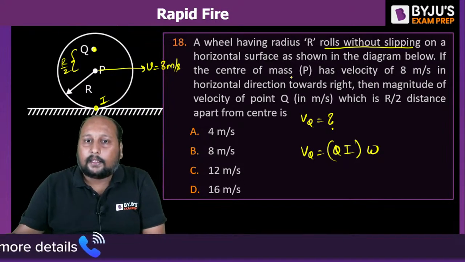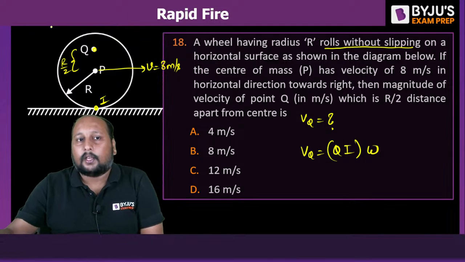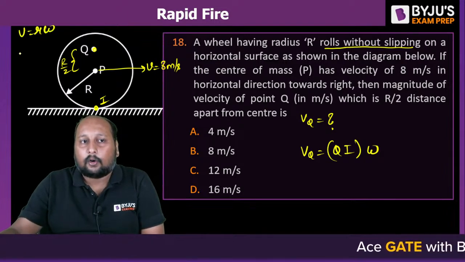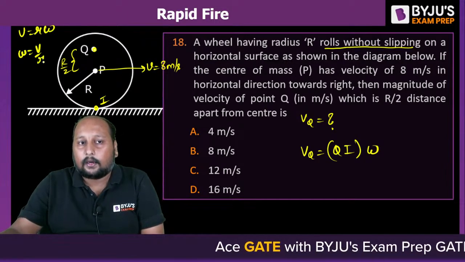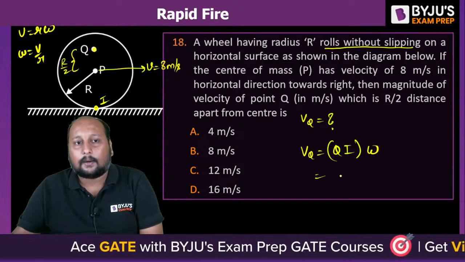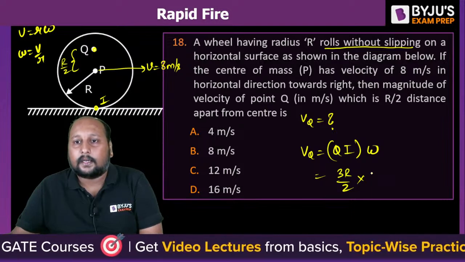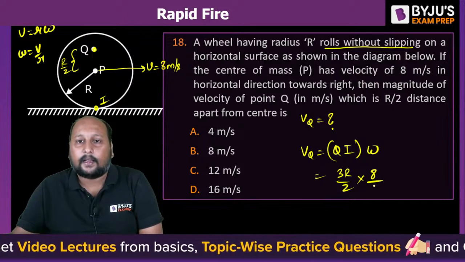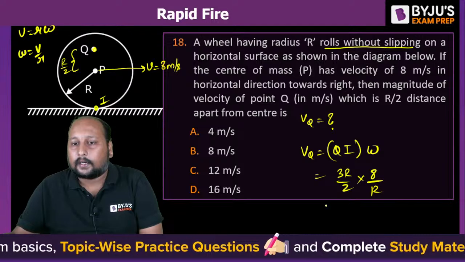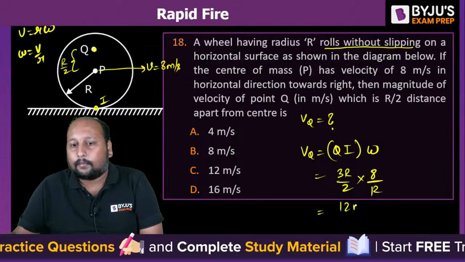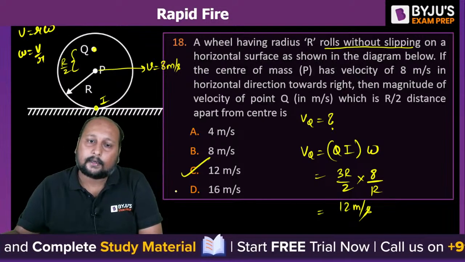They have given you V because this is pure rolling, so V is equal to R omega. Omega is equal to V by R. Here QI is R plus R by 2, that is 3R by 2, into omega. What is the velocity? 8 divided by radius R. So R gets cancelled, and it is equal to 12 meters per second. Option C is the correct answer.